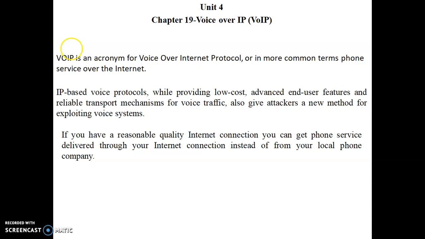Probably it should have a very good bandwidth. Instead of using a direct phone line, we can have this internet connection service for VoIP. It is basically considered an IP based voice protocol, which provides low cost, advanced end user features and a reliable transport mechanism for the voice traffic. It is gaining more and more importance in today's internet world rather than using normal telephonic conversation. For VoIP it is mandatory to have the internet connection.